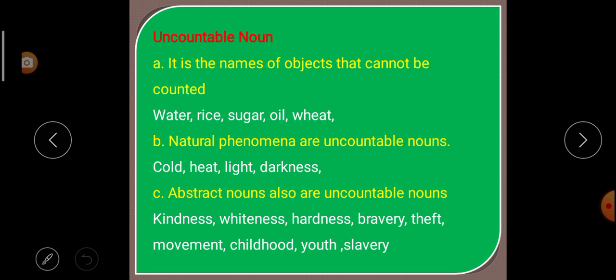So this is what we learned today about noun number. Hope all of you understood.